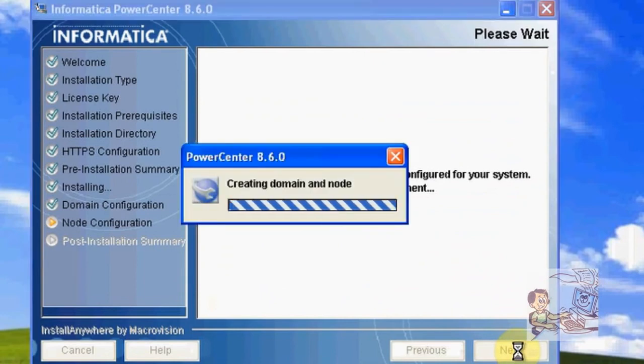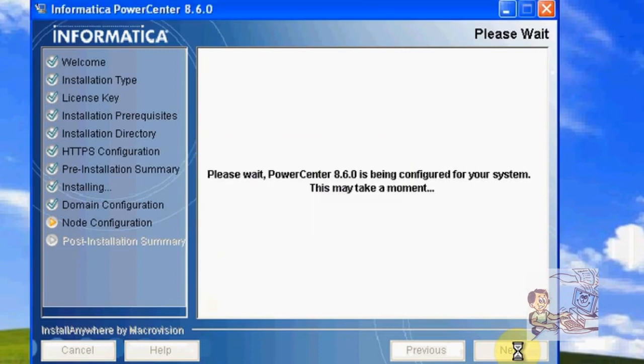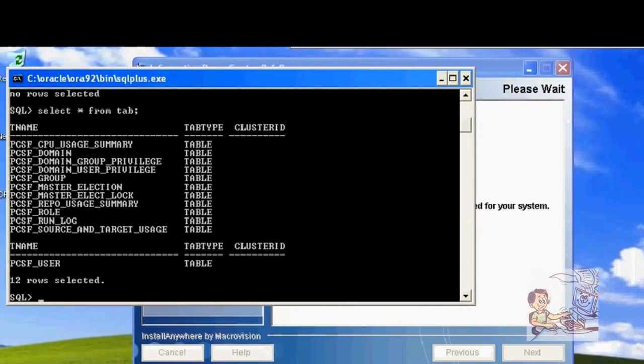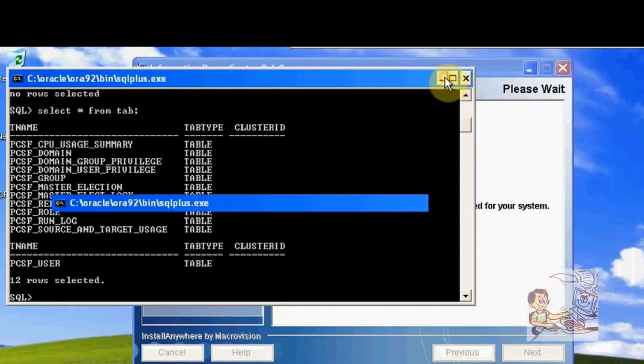Creating a domain node here. After completion of this, you will get 12 tables here. So 12 rows created already.